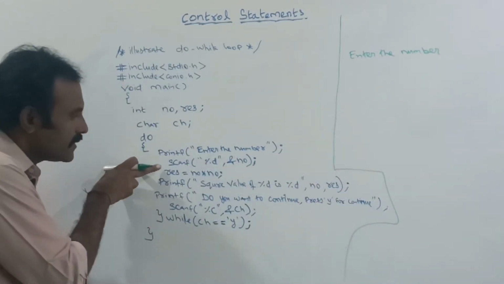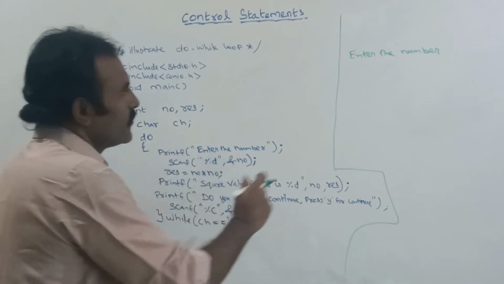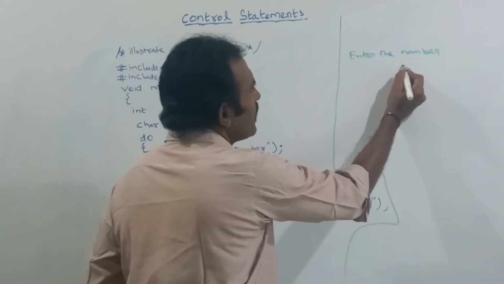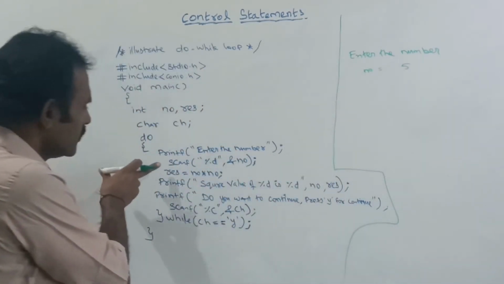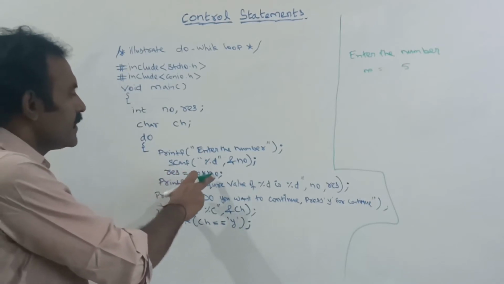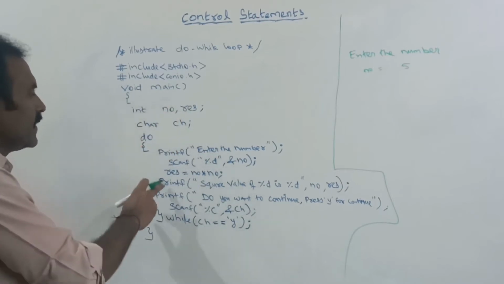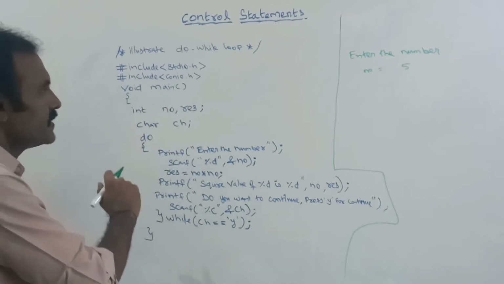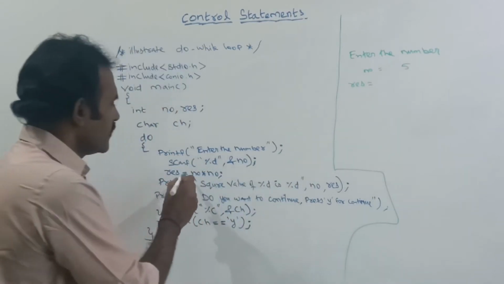In this step we are getting the input to NO. Suppose in the keyboard you give 5, that 5 will be stored in the variable NO. In this step I am going to multiply NO two times and store that value inside RES. I have declared RES, this is also integer data type. So RES is equal to NO into NO.